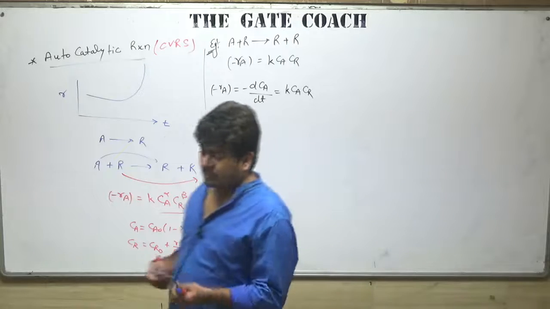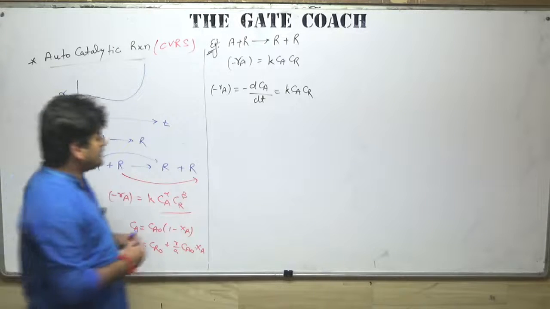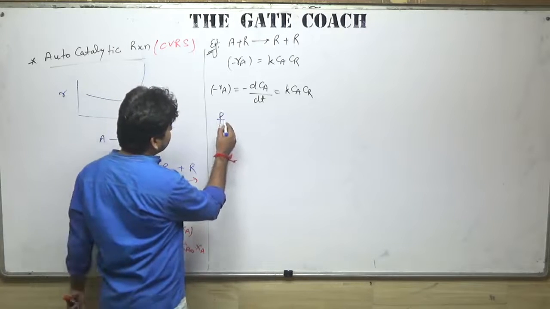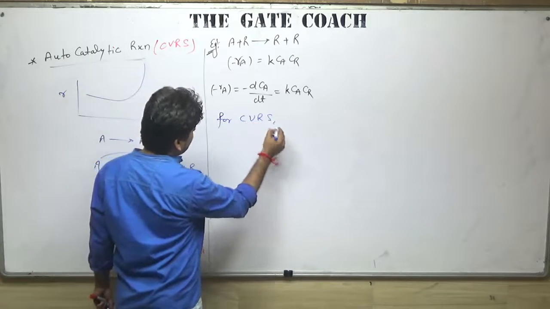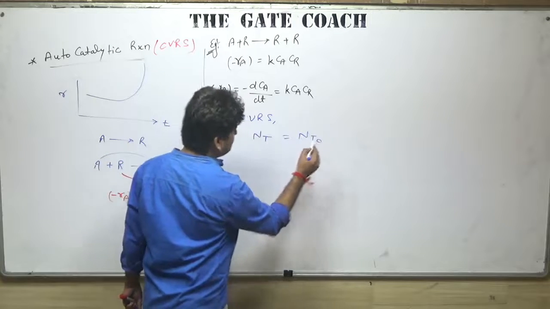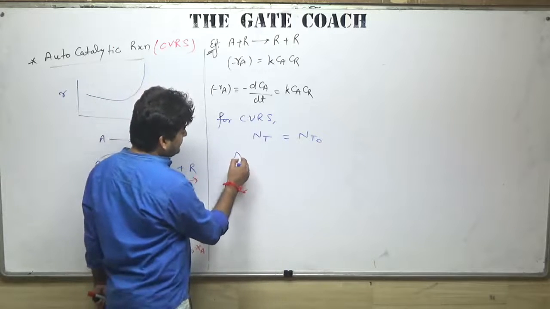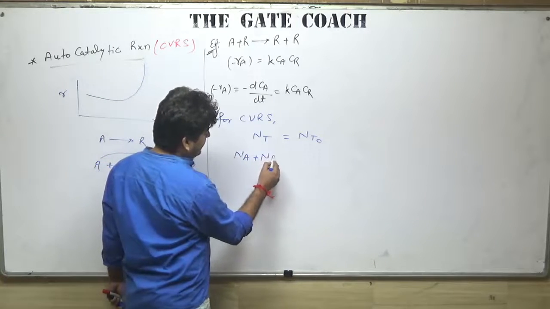Okay, so as this is a constant volume reaction system, we know that for a constant volume reaction system, total moles at any point will be the same as the initial total moles. So at any time t, total moles will be Na plus Nr.